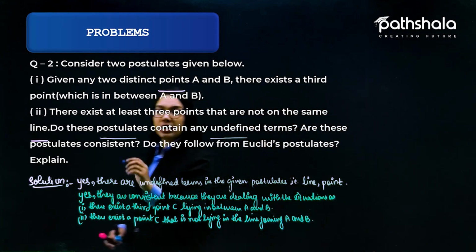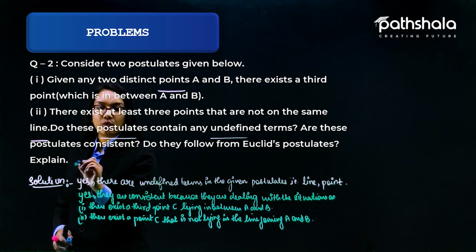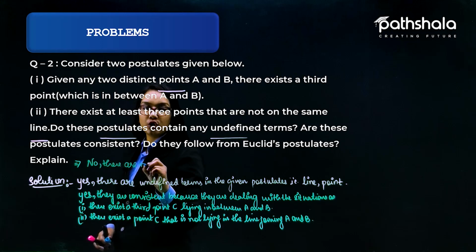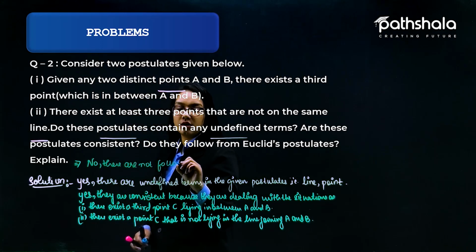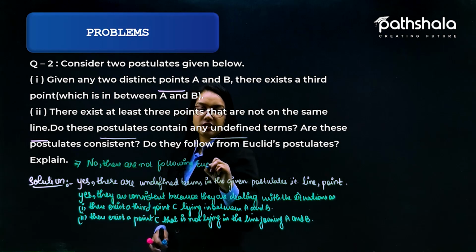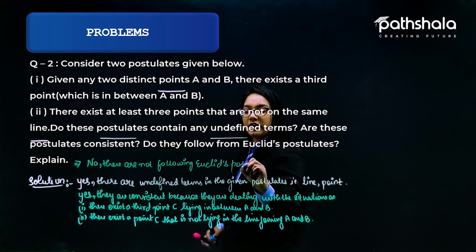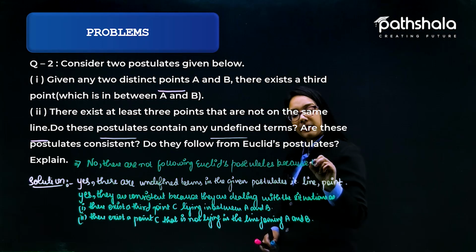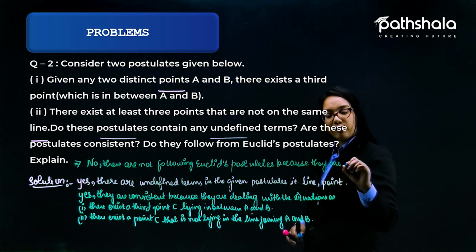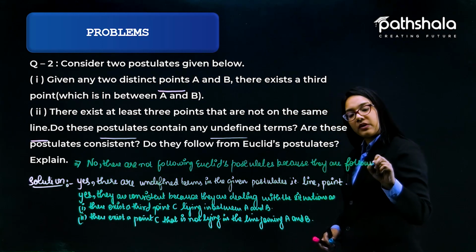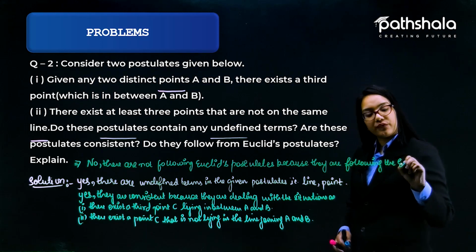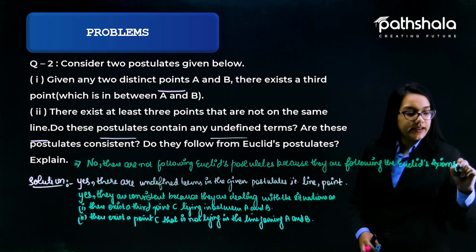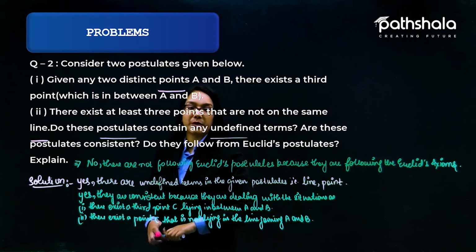So the answer for the third one is no, they are not following Euclid's postulates because they are following Euclid's axioms. This is the answer for this particular question.